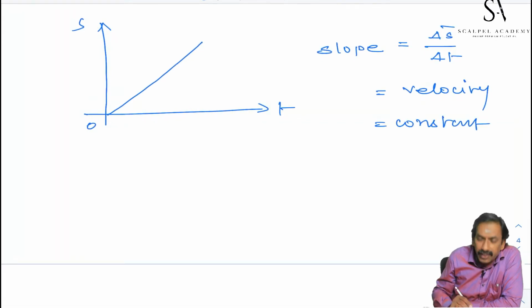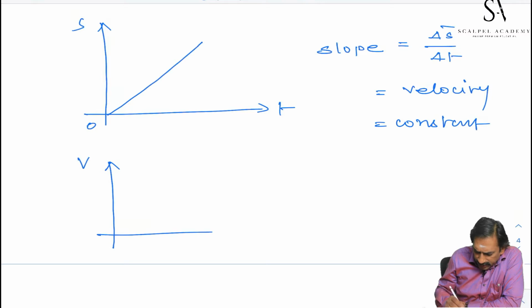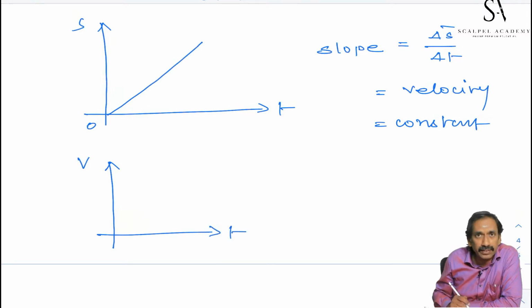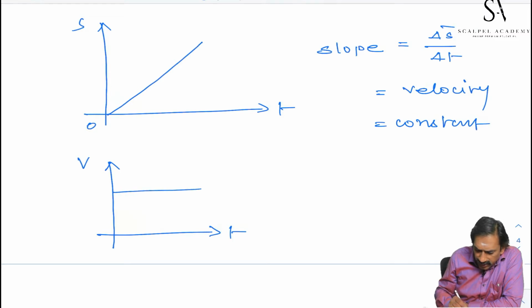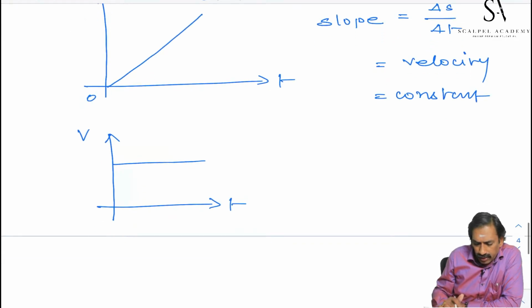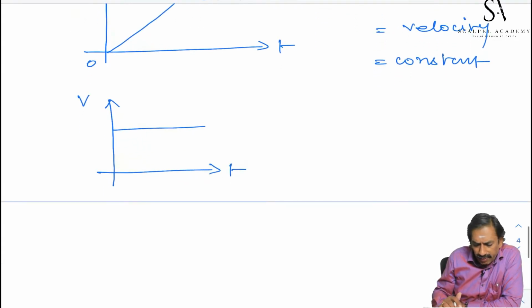Then how will the velocity-time graph be for uniform motion? If you take time on x-axis and velocity on y-axis, this velocity is constant, parallel to time axis. Then what is the slope of the Vt graph?